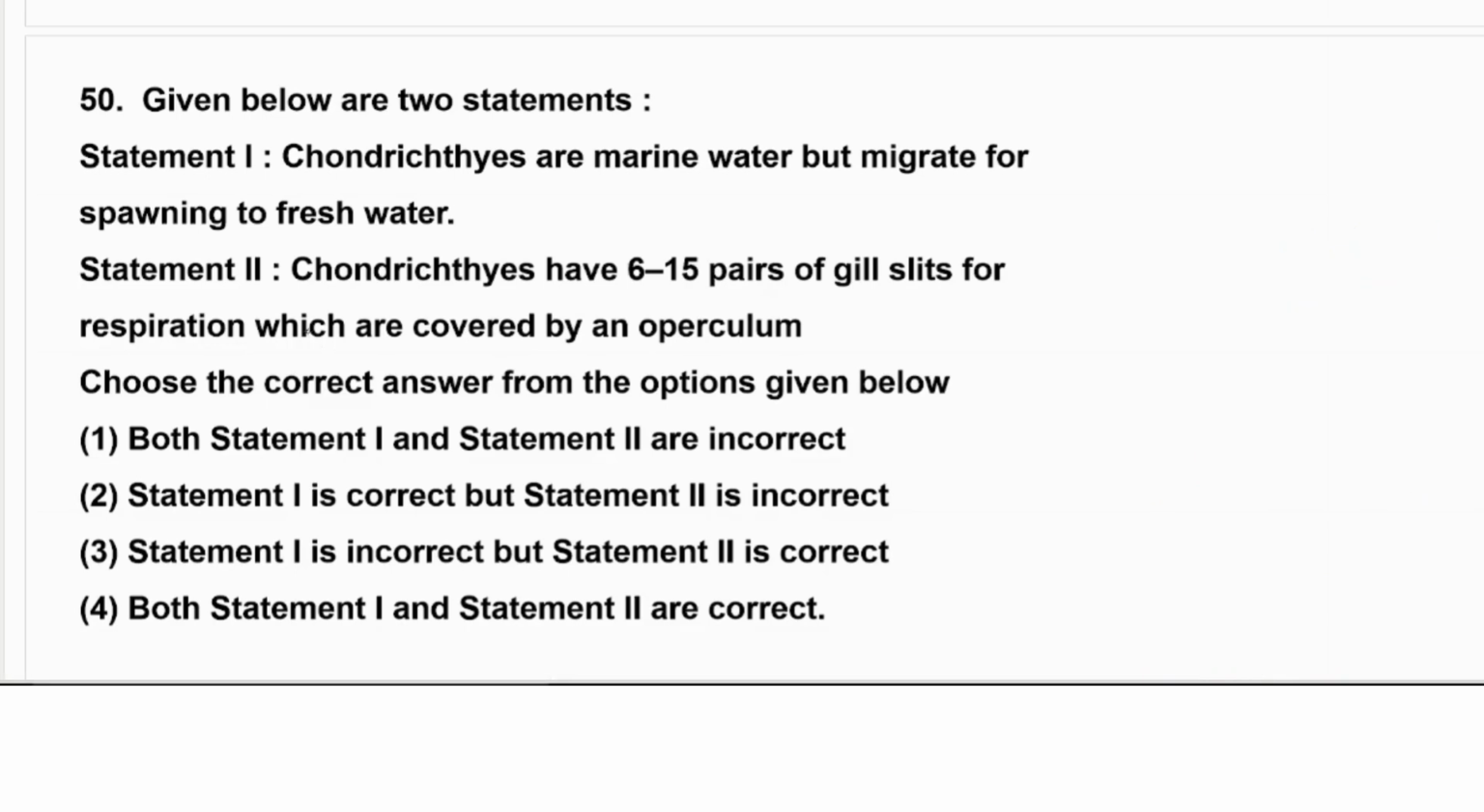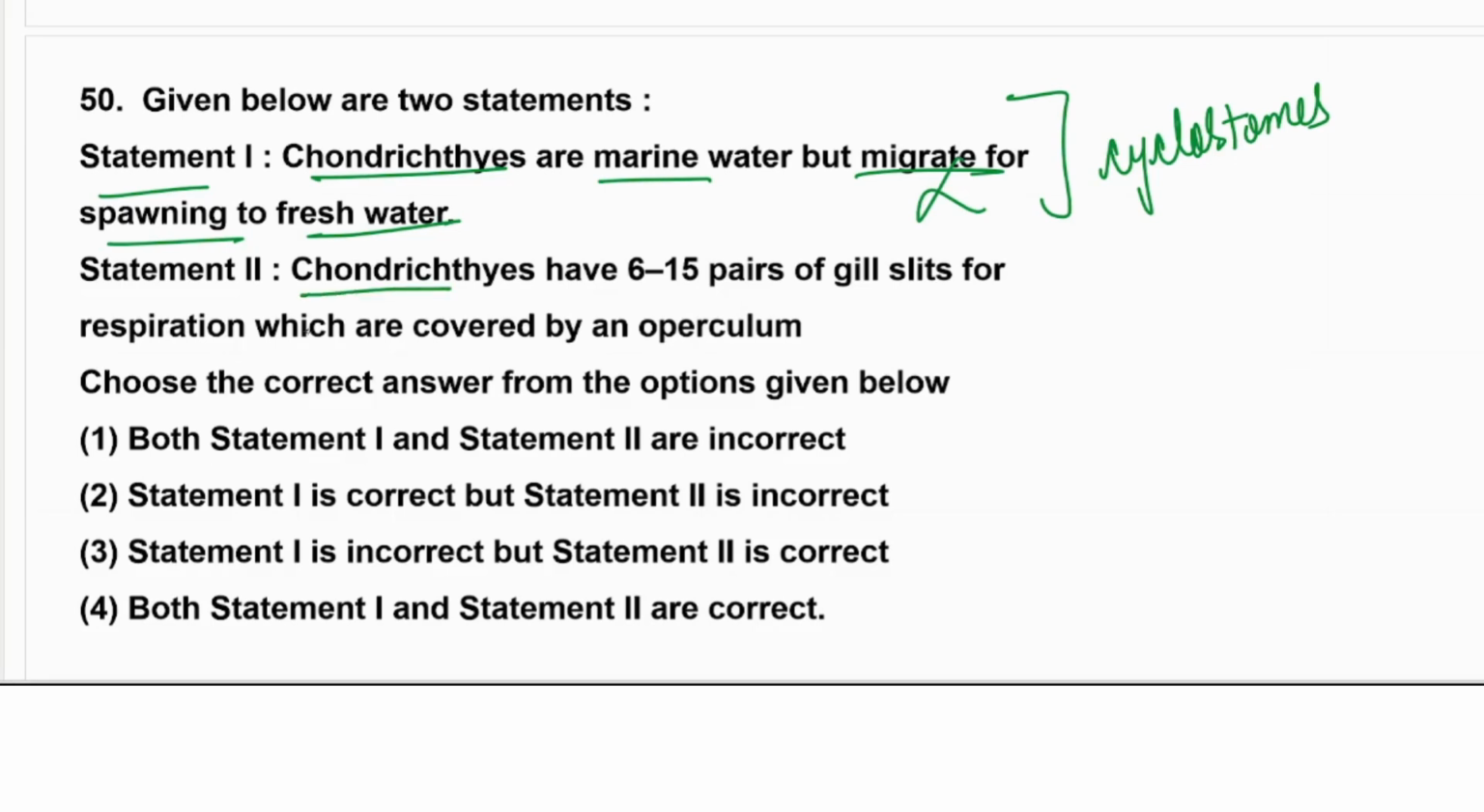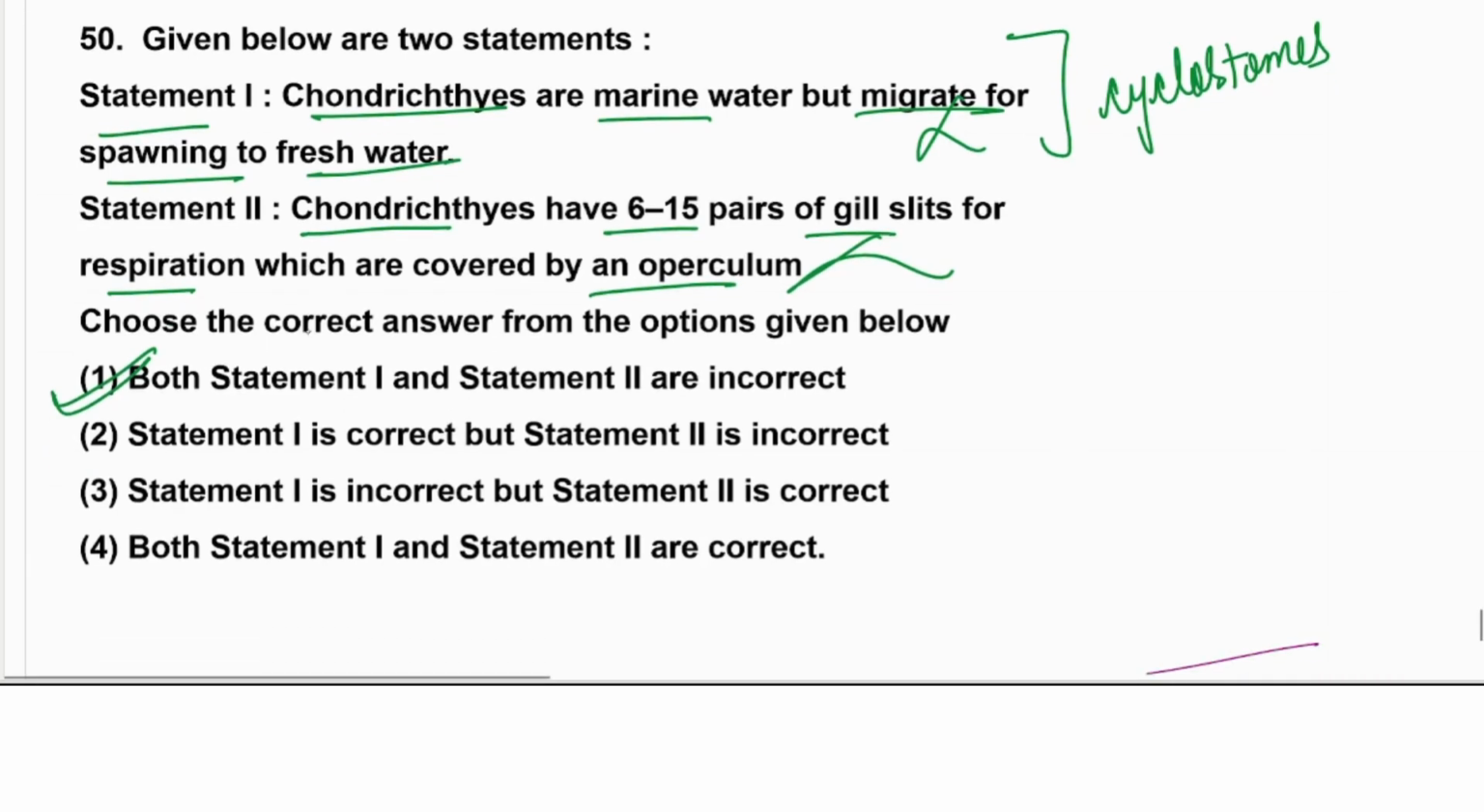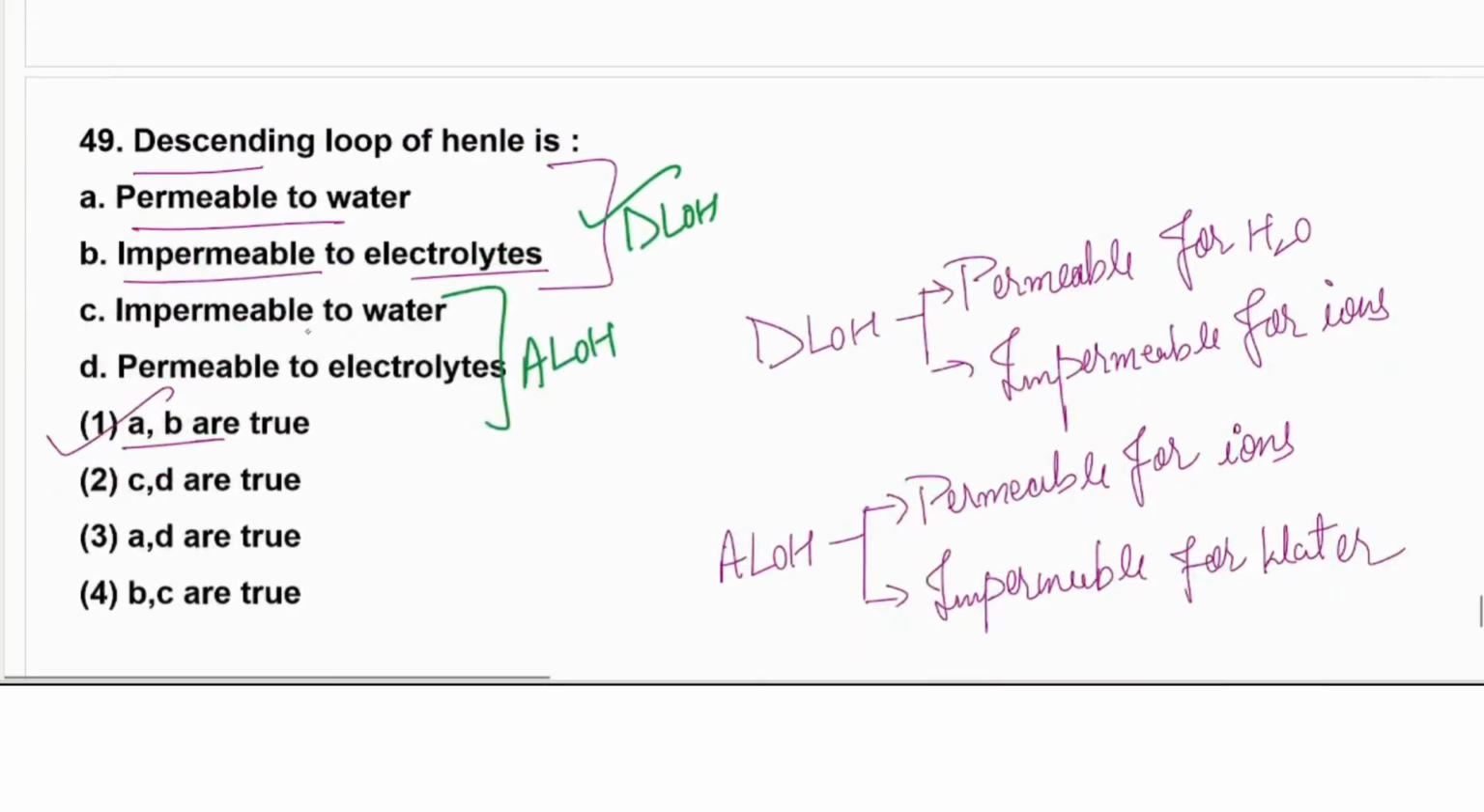Okay, next and the last question is here. Given a statement here, Chondrichthyes are marine but migrate for spawning to fresh water, that we have seen in cyclostomes, right? So it is incorrect, not Chondrichthyes. And Chondrichthyes have 6 to 15 pairs of gill slits for respiration which are covered by an operculum. This would be incorrect. So first is incorrect, second is incorrect. Both are incorrect statements. So here are the 50 questions that we have seen.